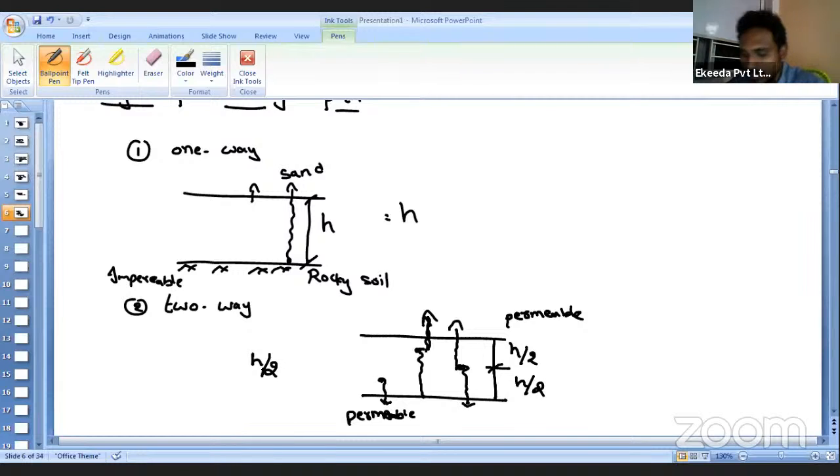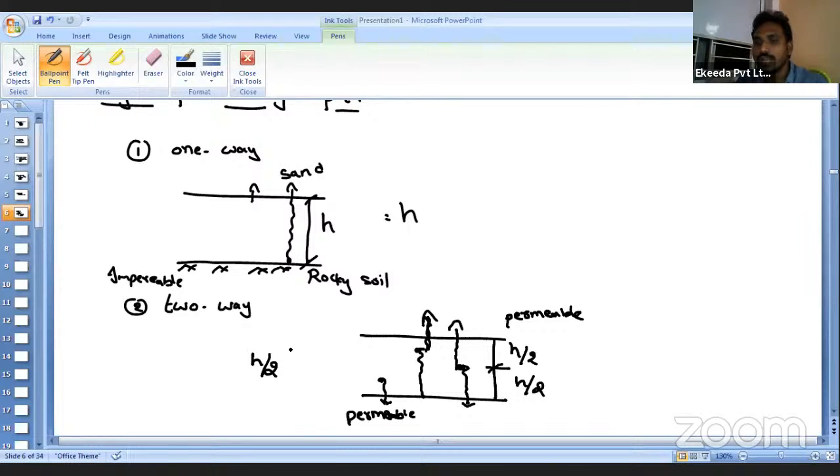So always remember that if it is one way, then the length of the drainage path is nothing but the total thickness of the soil sample. If we have permeability on both top and bottom, we call it two-way. So what is the maximum length the water particle travels? Here we represent it with nothing but H by 2.